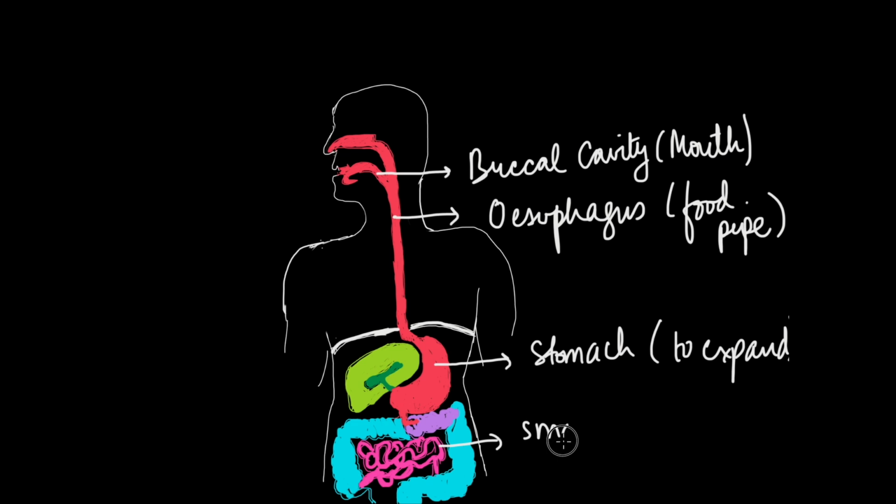the small intestine. The small intestine is the longest part of the alimentary canal, and even though in humans it's quite long, it is longer in animals like deer and giraffe and all the herbivores who eat grass.